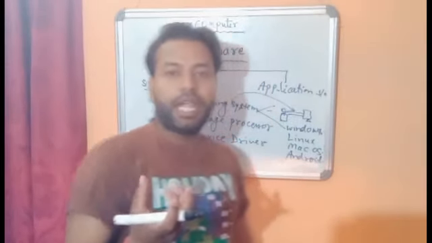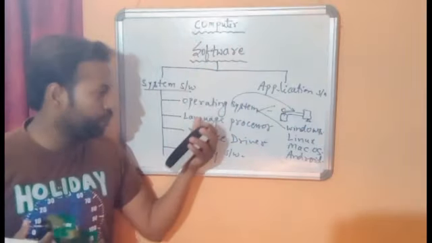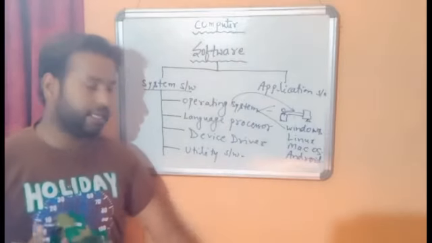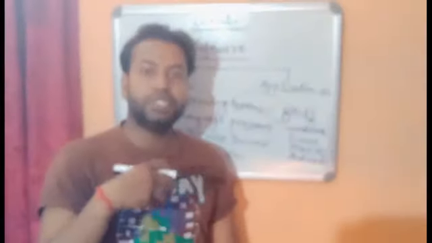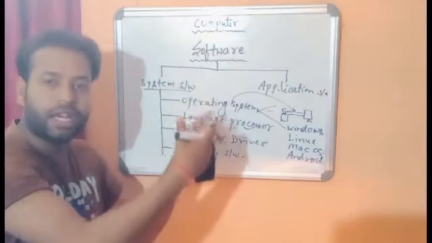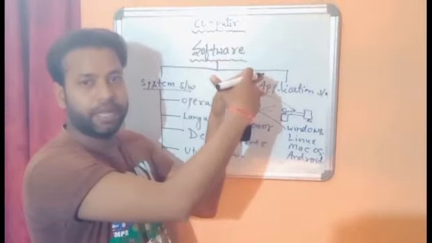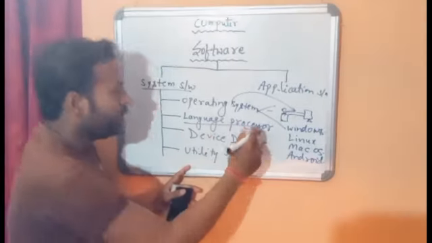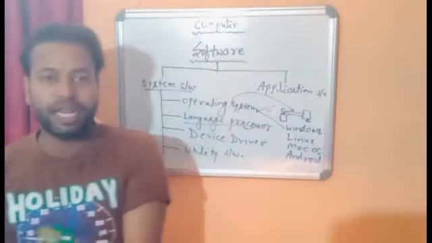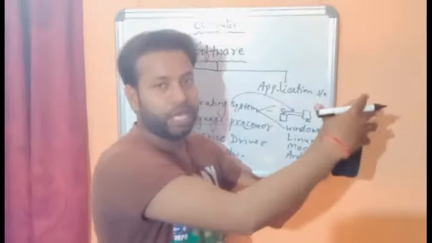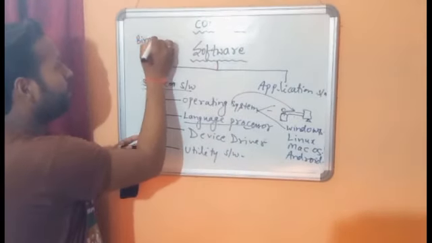What is language processor? Language processor is also known as translator. Language processor or translator is used to translate high level language to low level language and low level language to high level language, because everybody knows that computer understands only binary language.